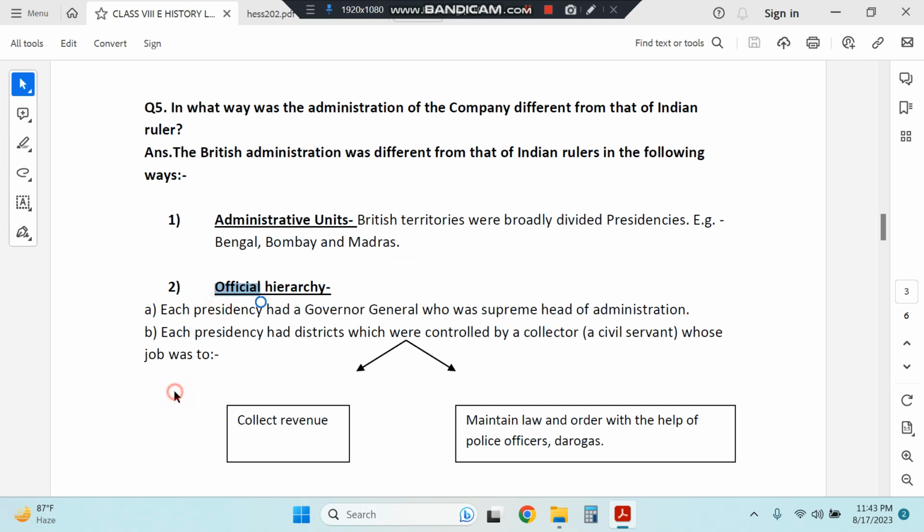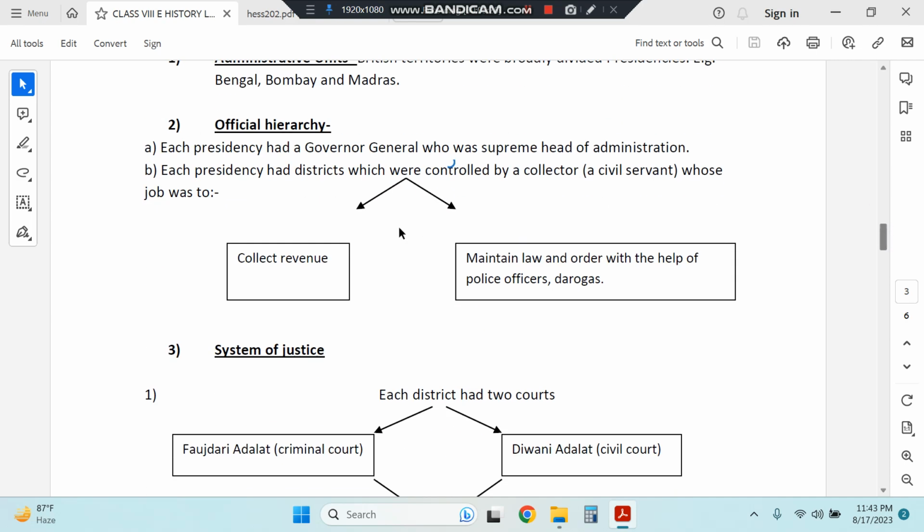Then they had an official hierarchy also. Each presidency had a governor general who was the supreme head of the administration. Within presidencies there were districts, and they were to be controlled by a civil servant. The civil servant collected revenue as well as maintained law and order. And they also maintained a system of justice.